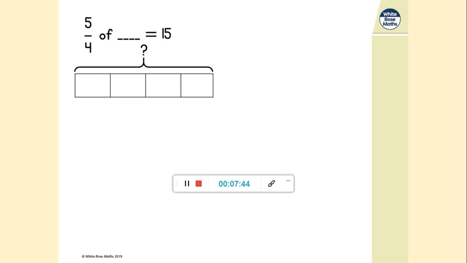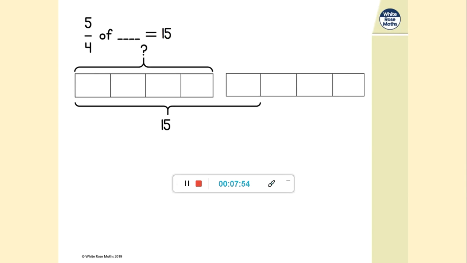We need to find the whole, but we've only got 4/4 there, so we need to draw another bar divided into quarters so we can show 15 on the bar model, because 15 is 5 of the quarters. So you can see I've done my bracket for 15 covering 5 of the quarters. So now you can really clearly see what I need to divide 15 by. I need to divide it by 5 because I've got 5/4. So 15 divided by 5 is 3. So each of these shaded quarters will be worth 3.